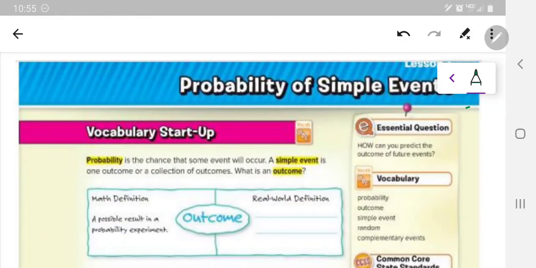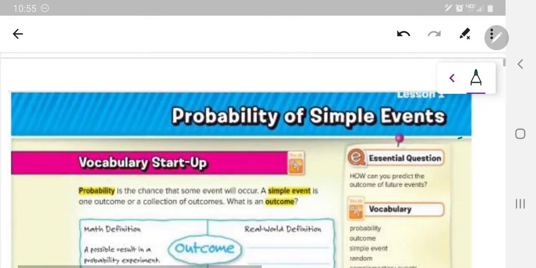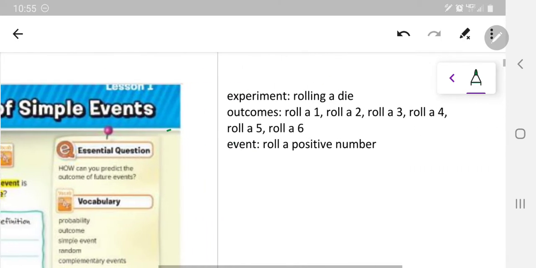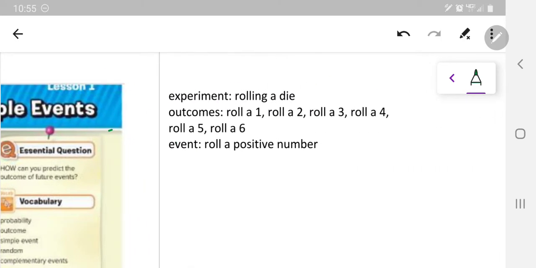We have probability now. We're starting chapter 9. Our first section, our first lesson is probability of simple events. So let's talk a little bit about probability. It's something that you meet with often in your everyday life.